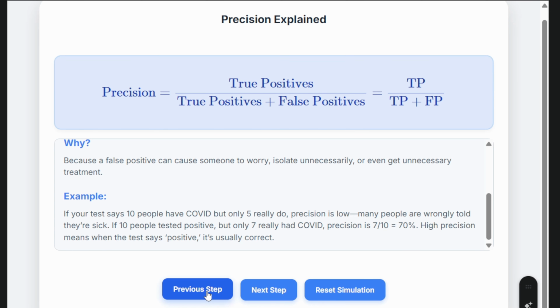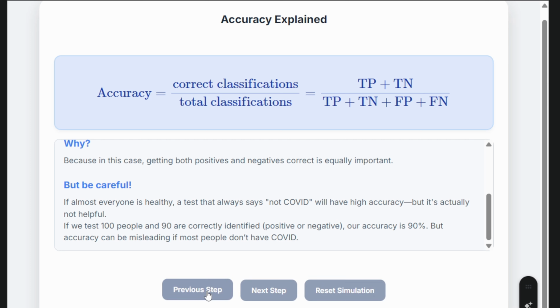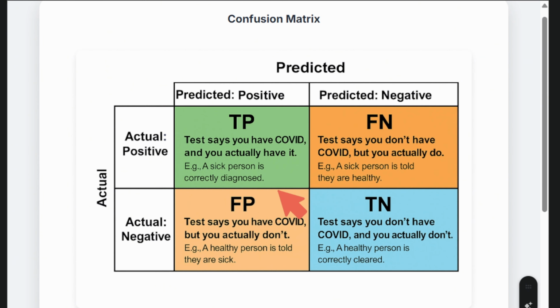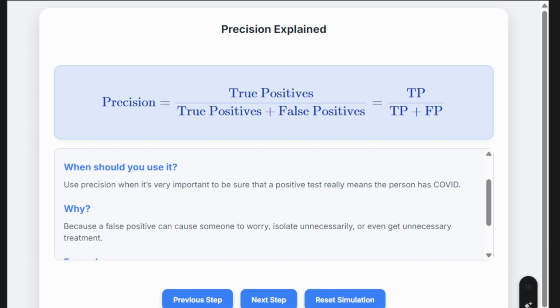Now to achieve a higher precision, what we can do is make sure that our false positive is really low. If our false positive is low, then our precision is high. High precision means that there are few false alarms, so most positive results are correct. Precision gets better as the number of false positives goes down. If a model makes 0 false positive mistakes, then the perfect score of precision will be 1.0.